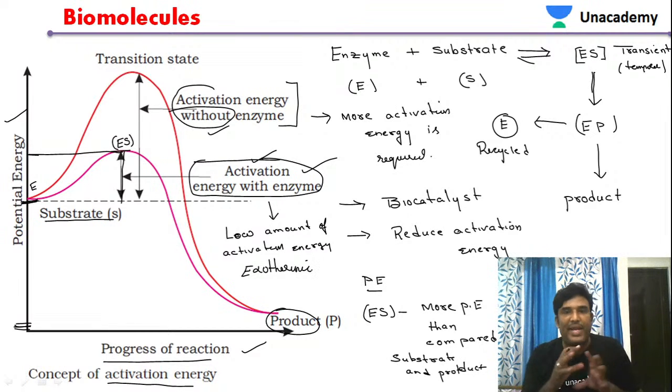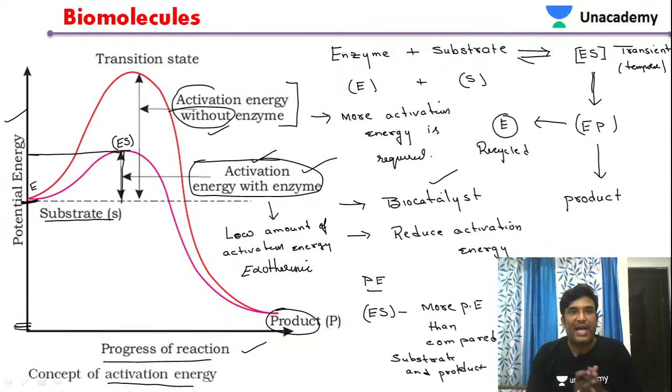So what is the main function of enzymes? They act as a biocatalyst, meaning they act as a biological catalyst. The main function is that they speed up the reaction. For every 10 degrees centigrade rise, the rate of reaction doubles. So the main function of enzymes is that they reduce the activation energy and speed up the chemical or biological reaction, whatever it may be.